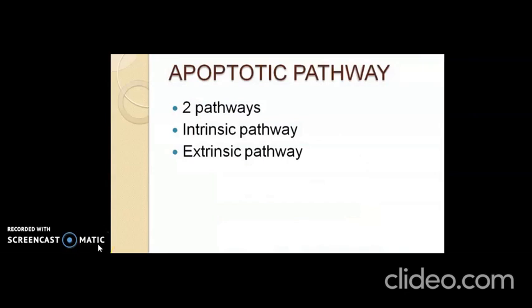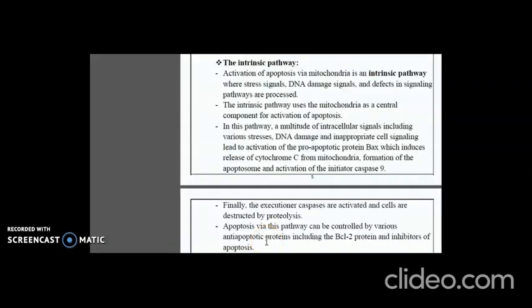The apoptotic pathway is broadly classified into the intrinsic pathway and the extrinsic pathway. Let's see what's happening in the intrinsic pathway. Activation of apoptosis via mitochondria is an example of the intrinsic pathway, where stress signals, DNA damage signals, and defects in signaling pathways are processed. The intrinsic pathway uses the mitochondria as a central component for activation of apoptosis.